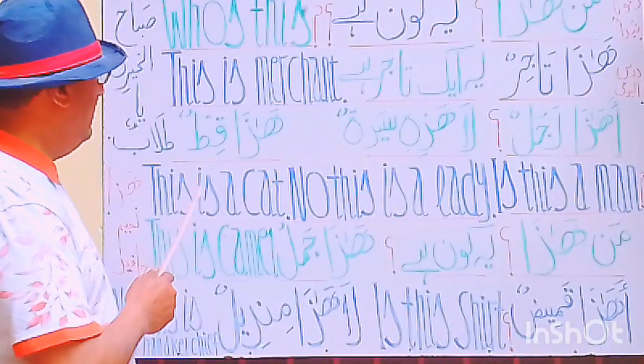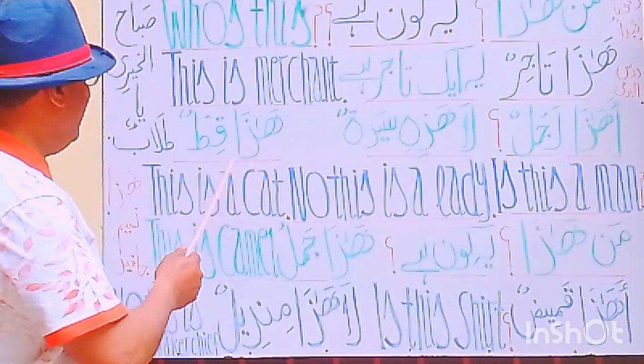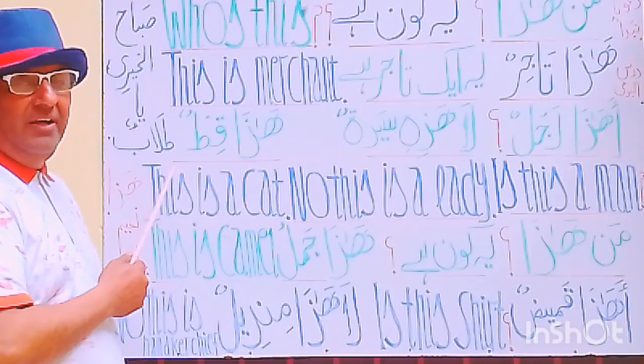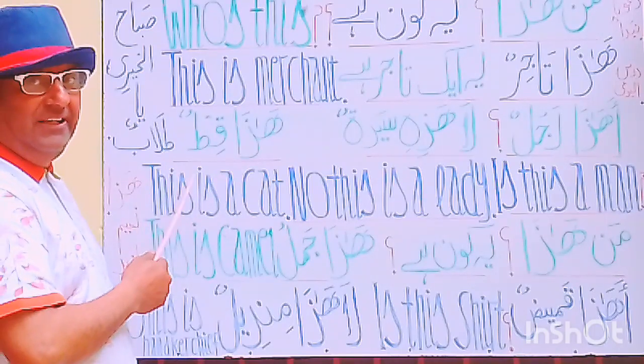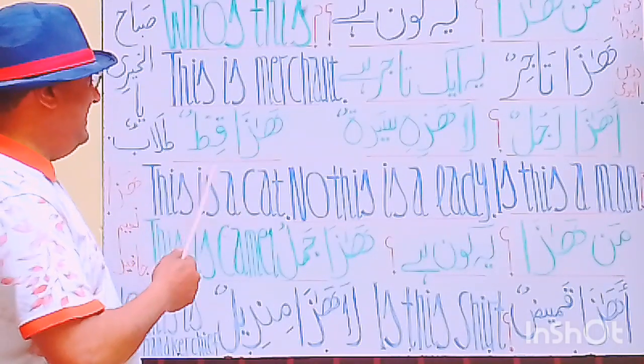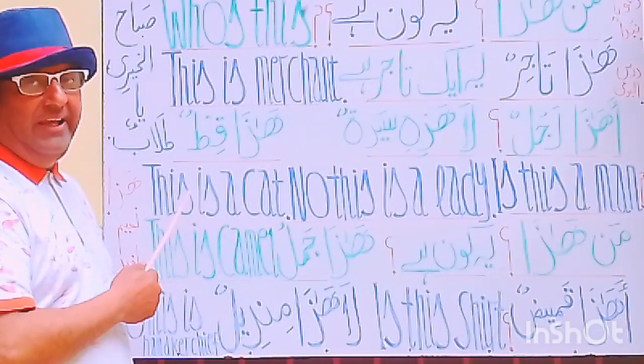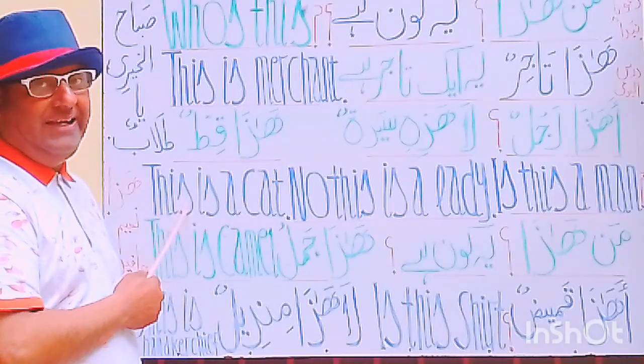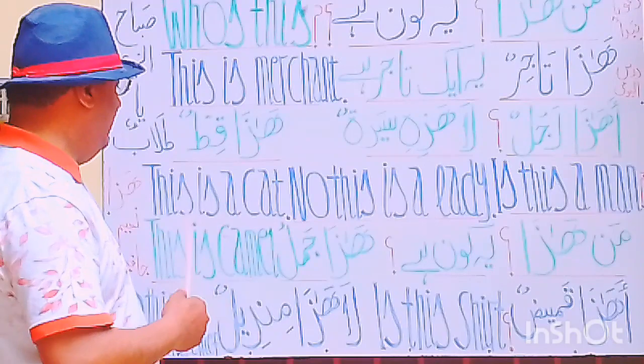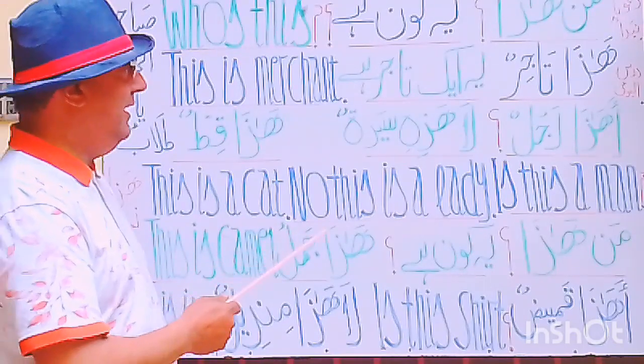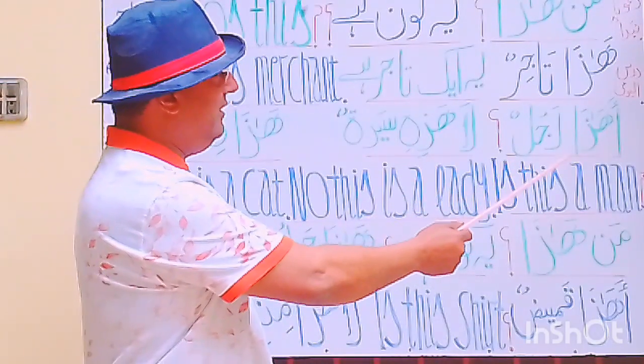Let's see the next statement. Haza kitun. This is a cat. Haza kitun. This is a cat.